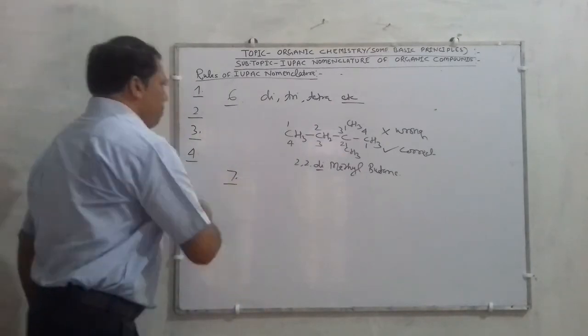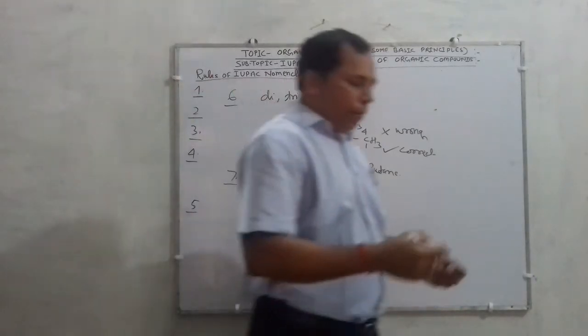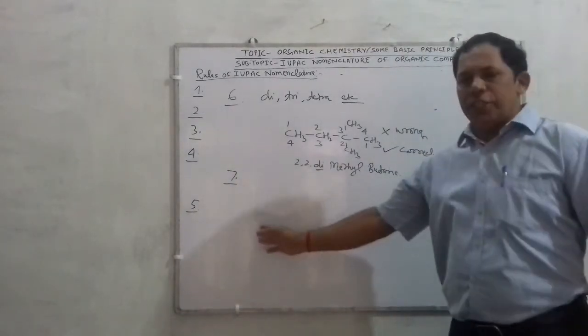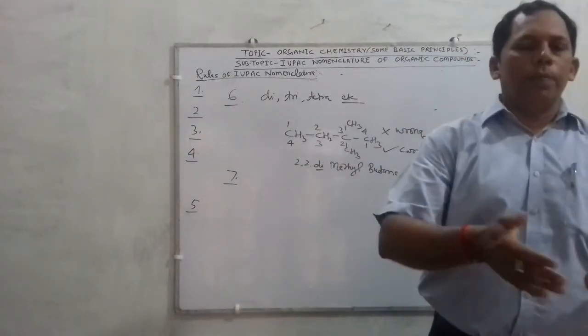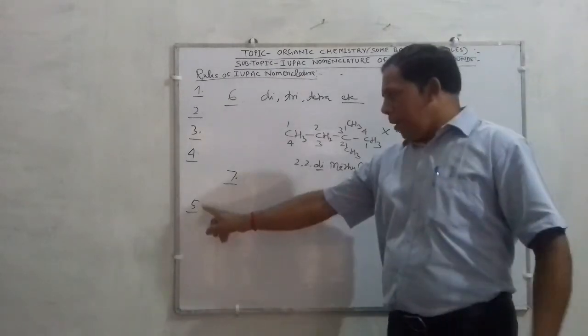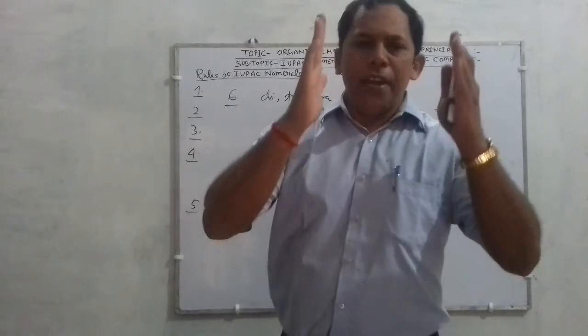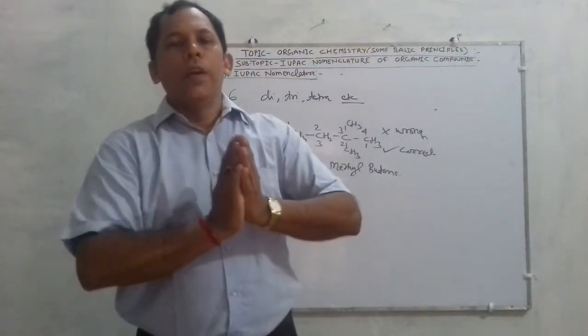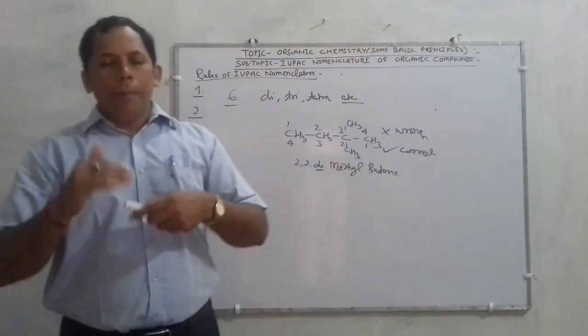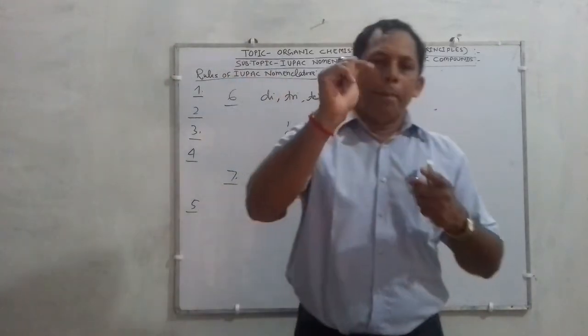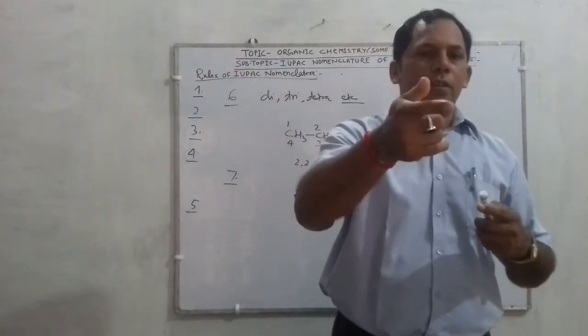Next rule, children, a very important rule. If an organic compound contains a side chain as well as a functional group, then in that case the numbering of carbon atoms is started from that side where the functional group is nearest.